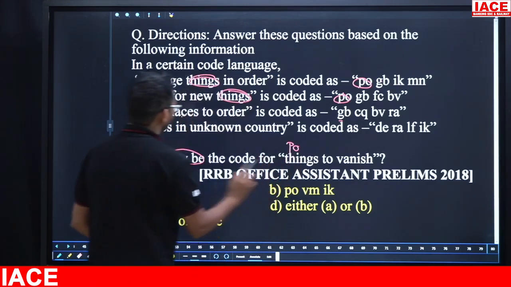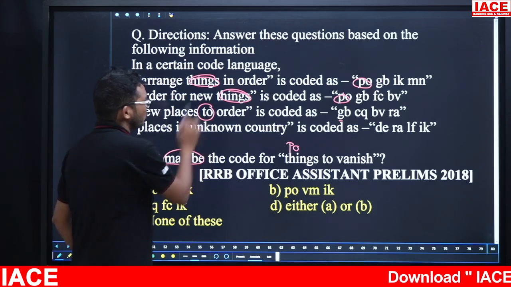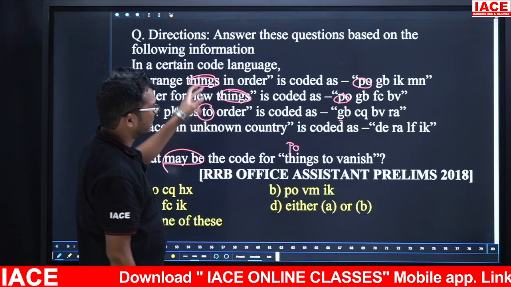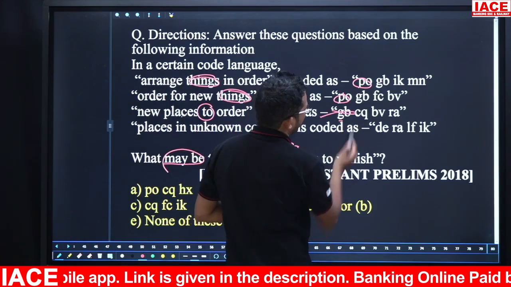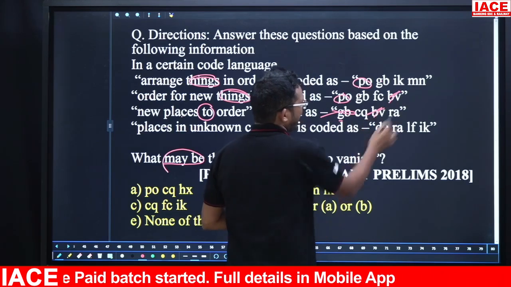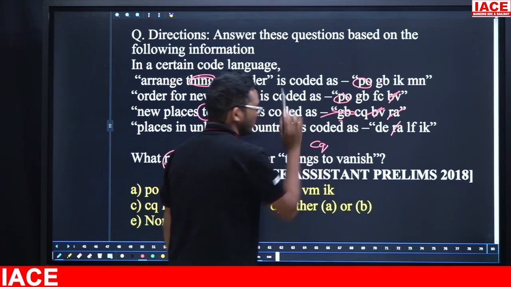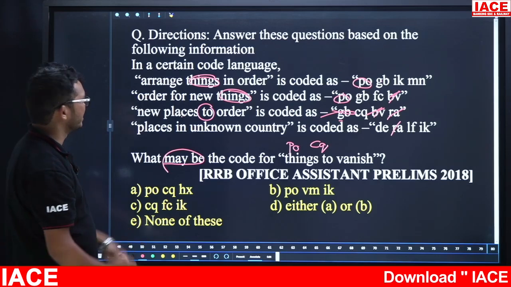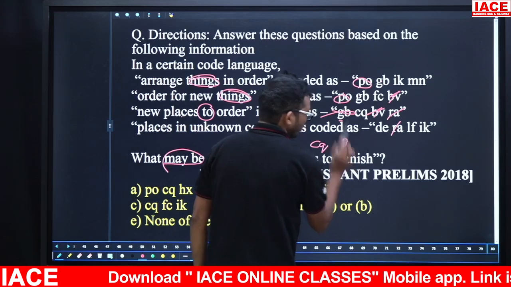That means the code for things is PO. Next one, 2. Observe in which lines 2 is present. Here we are having 2. 2 is present in only the third line. So in the third line the only information is 2, then the only code is: eliminate the common codes. GB; next here also GB eliminated. Next BV, here BV eliminated. RA eliminated. That means here CQ. So the code for 2 is CQ. Next one, vanish. Check in which lines vanish is present. Here vanish is not there. So if the information is not there, the answer is a new code.